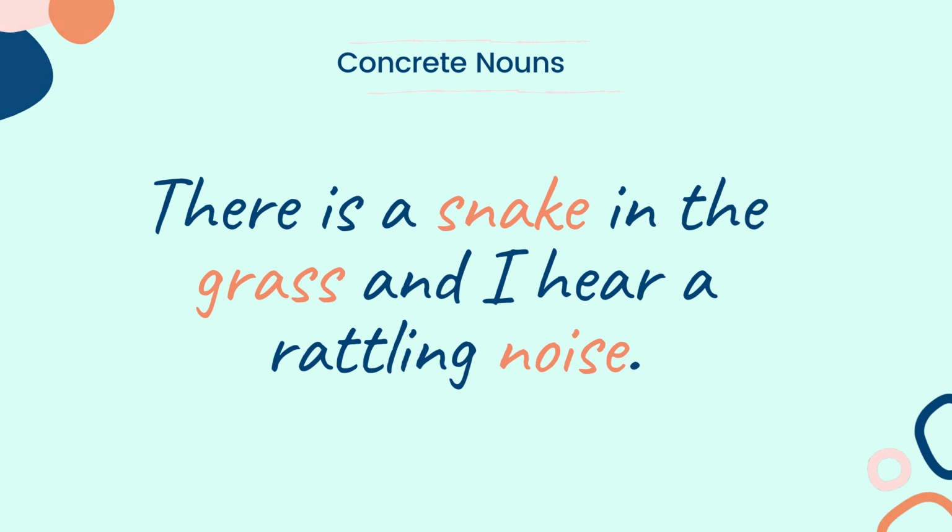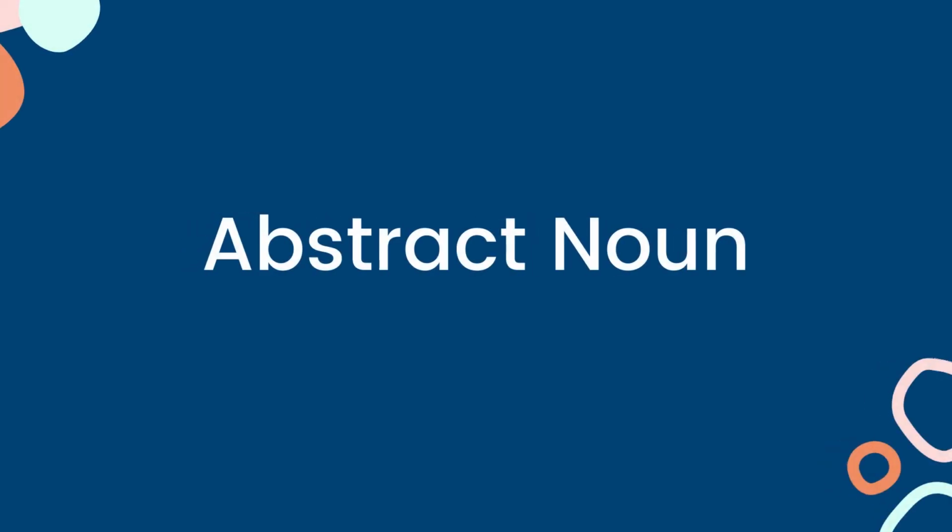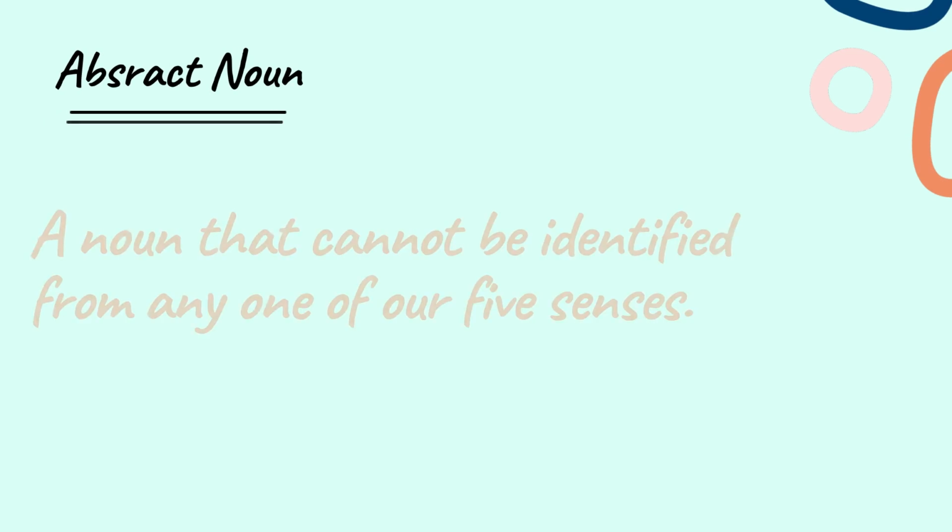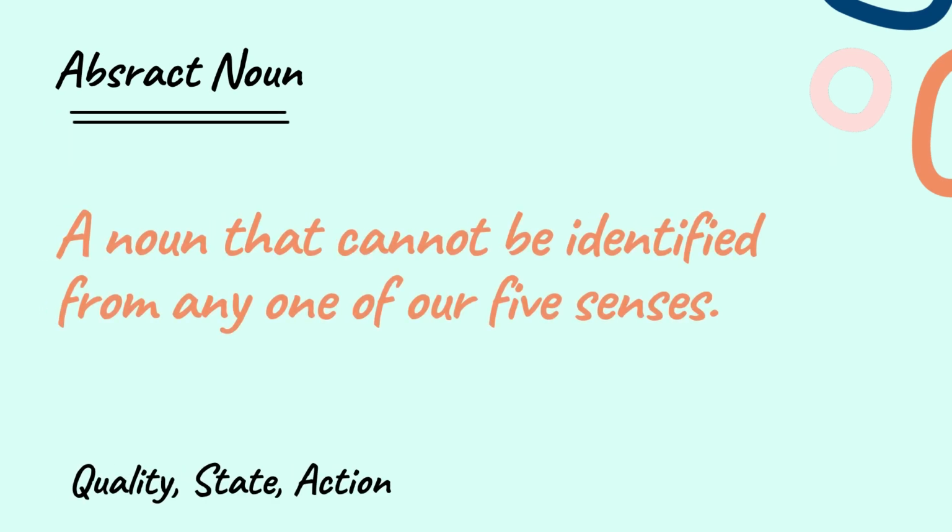Now, let's look into abstract nouns. Let's understand all about abstract nouns. What is an abstract noun? It is a noun that cannot be identified from any of our senses. It defines the quality, state, or action of a subject. Let's understand abstract nouns with examples.